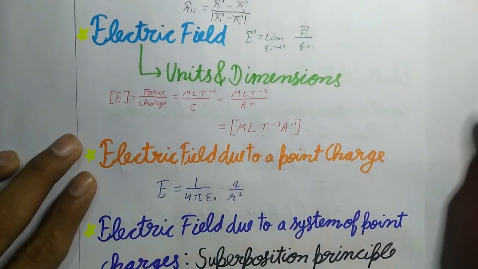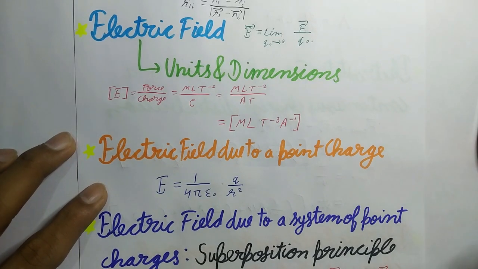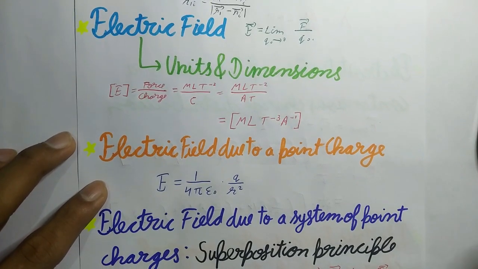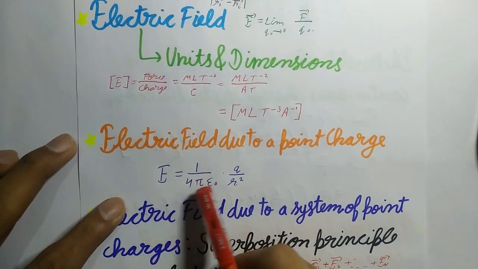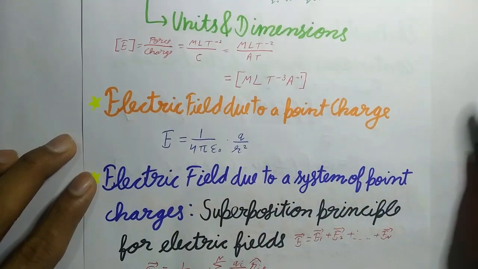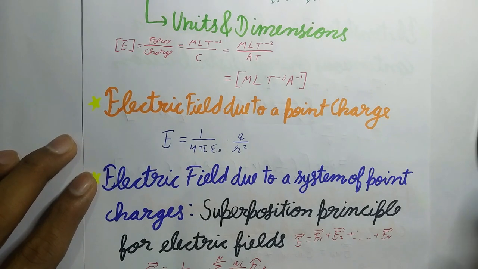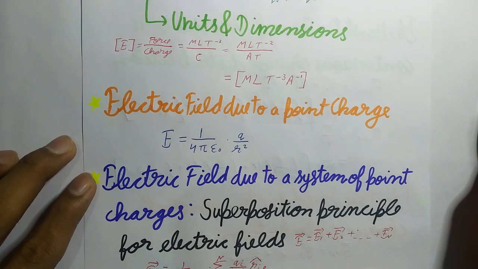And now next is electric field due to a point charge. The electric field of a point charge q at distance r from it is given by E equals 1 by 4 pi epsilon naught q upon r square. If q is positive, then E points radially outward, and if q is negative, then E points radially inward. This field is spherically symmetric.